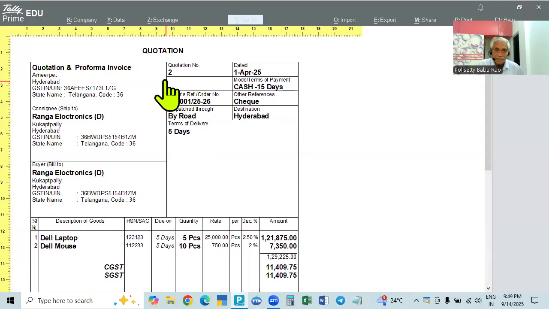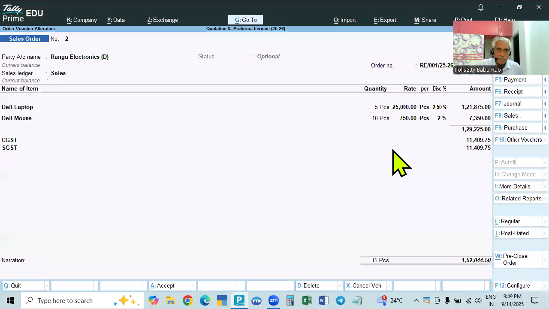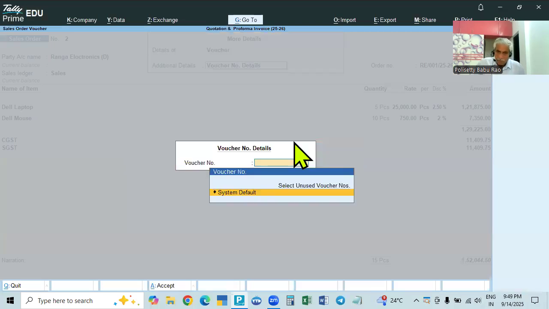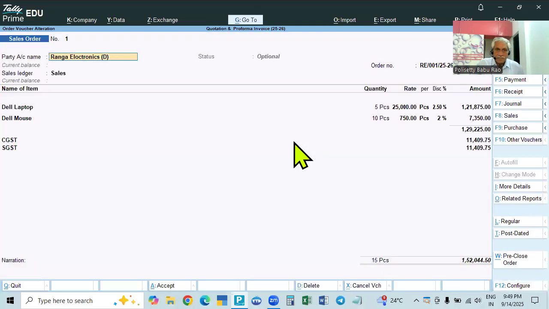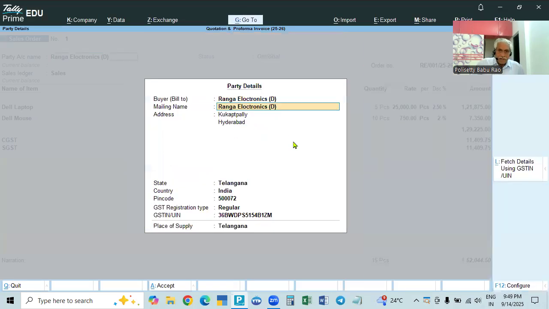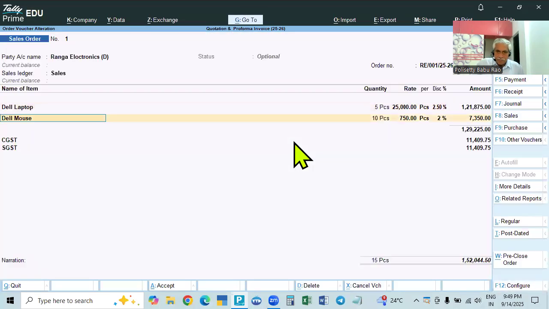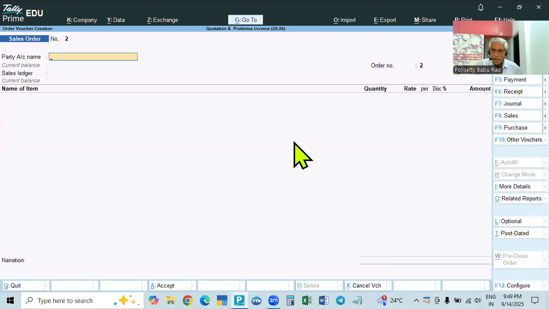All the details are given. See, this is the order number. This is the date. This is the invoice quotation number. It is giving 2. Sorry, I have not changed it. So more details. Here we made it 1. Okay. I made it 1 because the number already completed, that I am taking now. That is deleted now, deleted number.